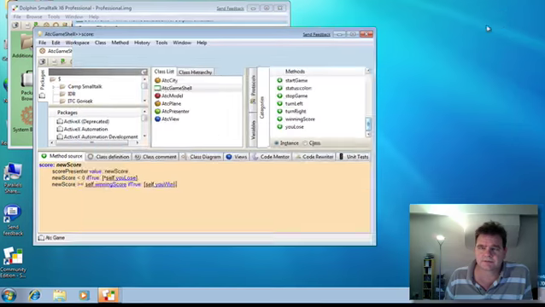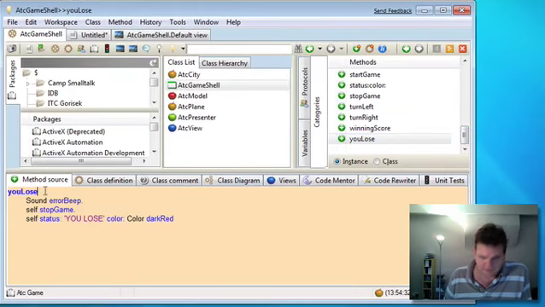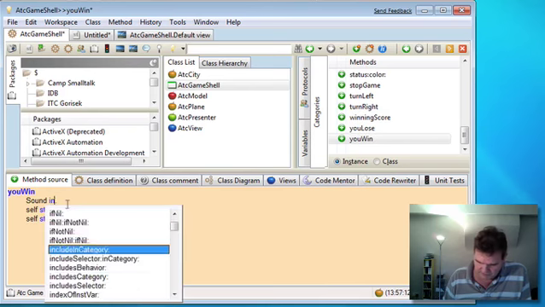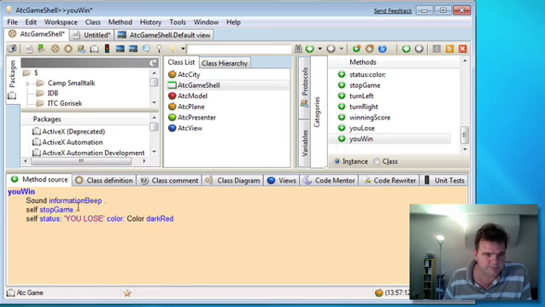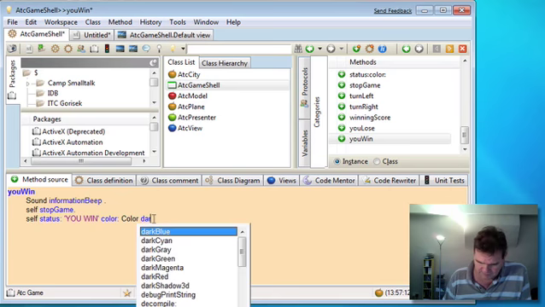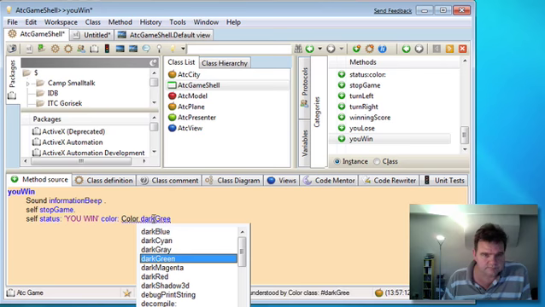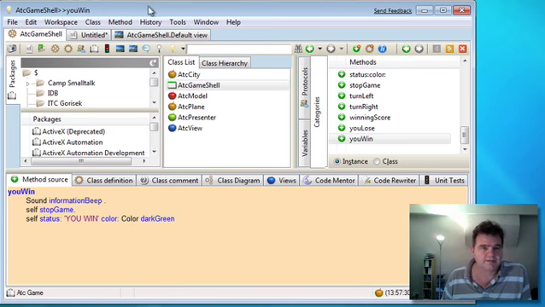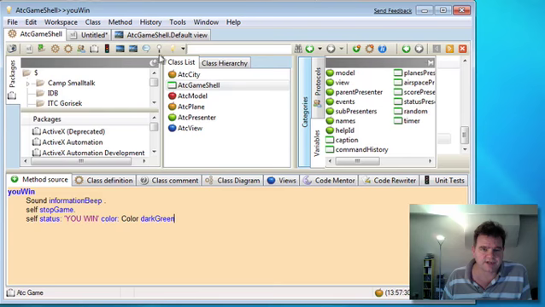Terminate that. You win. Let's implement that. And what we'll do is an information beep here. Once again, we'll stop the game, and this time we'll give a status of you win, this time with a colour dark green. Okay, and that should be the game all ready and finally complete, ready to go. So let's just have a quick go.